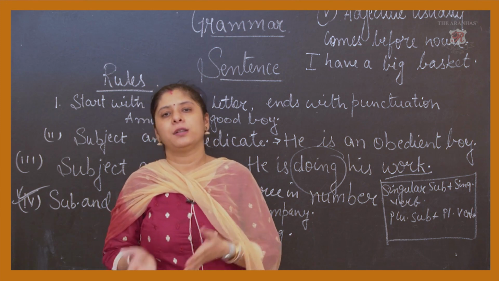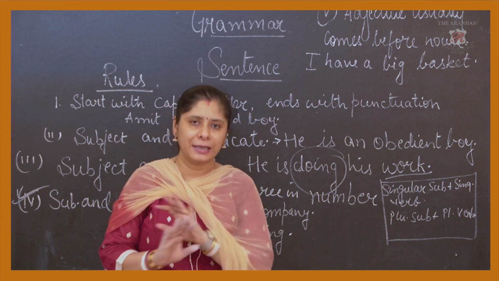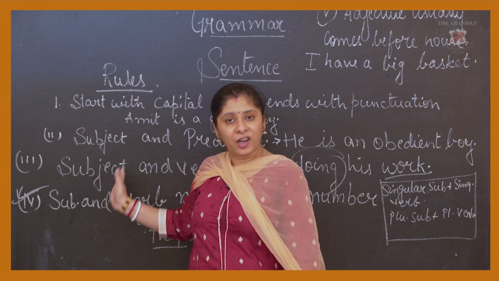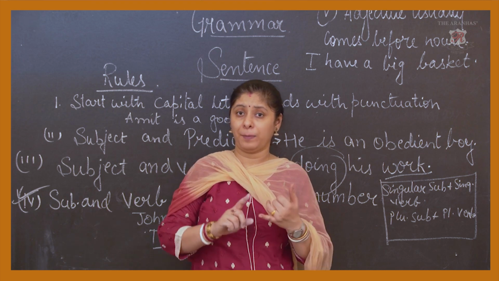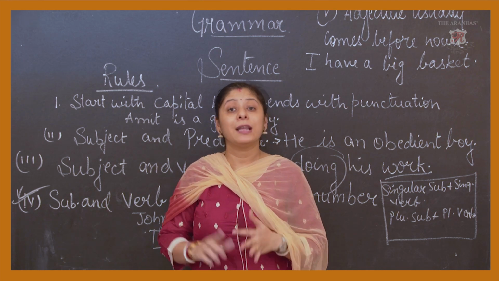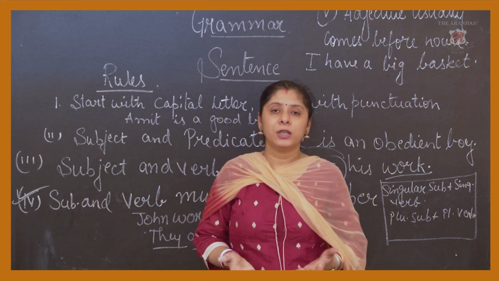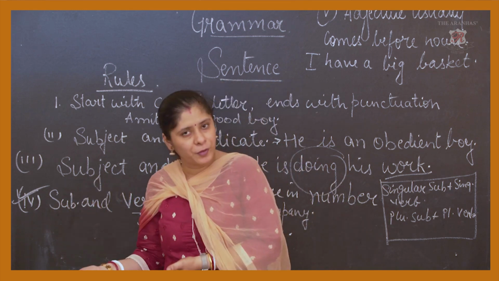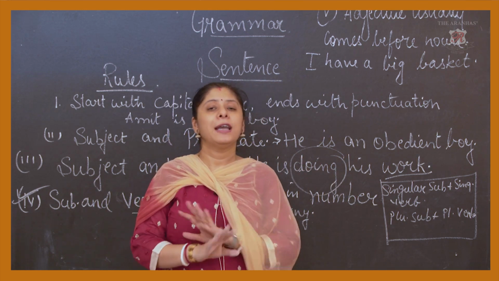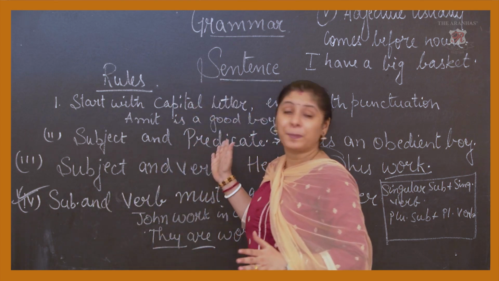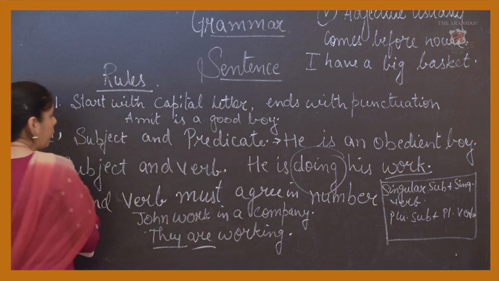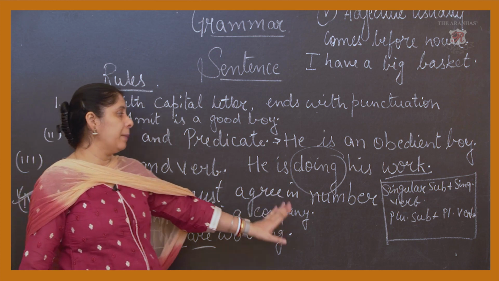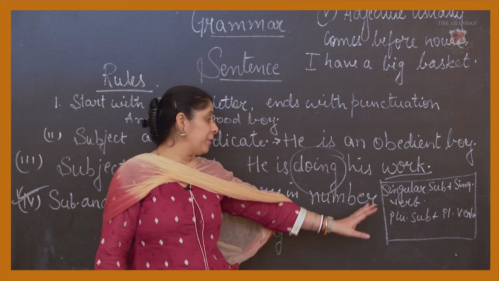Either the action has been done in the past, present or future, that is completely different. But we have to show the reader which action has been performed in this sentence. Either it is in the past, present, or future. In that also, is it past continuous or past perfect, future continuous or future perfect progressive, or a simple future. Whatever the part, we have to explain it. The fourth and the most important here is this: subject and verb must agree in number. So while writing it, be very careful.